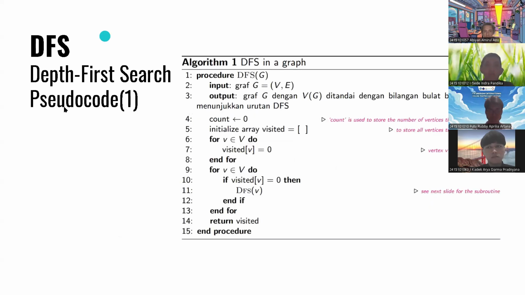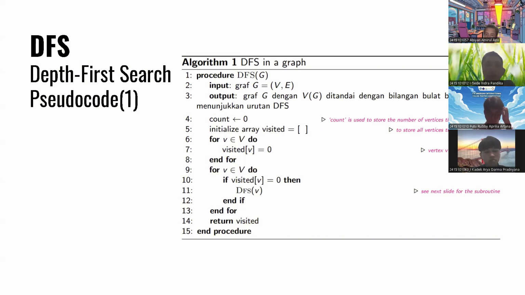Okay, for the next, I will explain the first pseudocode. As you can see here, we have the DFS pseudocode in a graph. In the DFS section, first we initialize the variable count to 0 to track the visit order. Then a loop is performed for all vertices, and the visited value of each vertex is set to 0, meaning all vertices have not yet been visited.